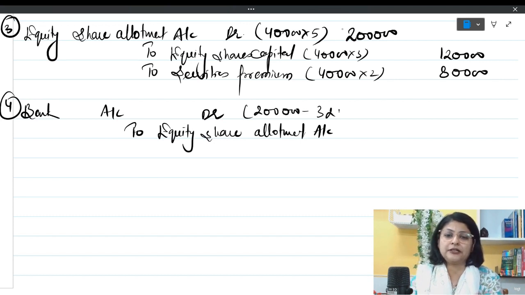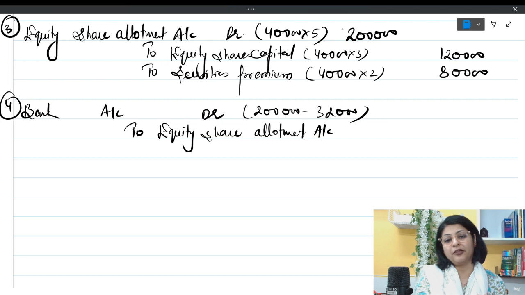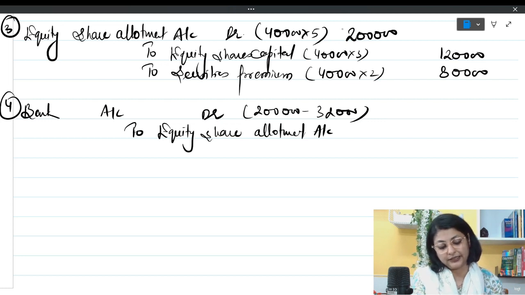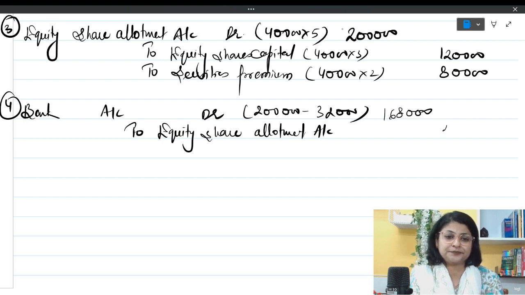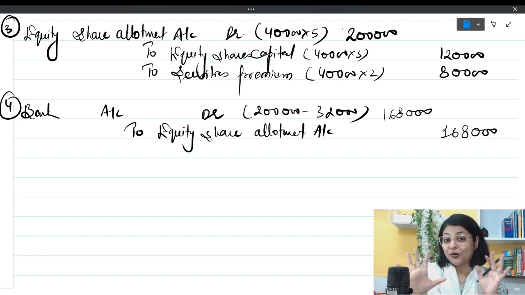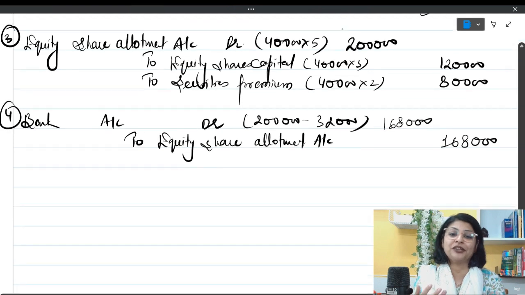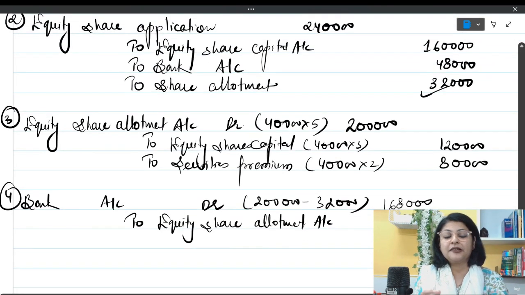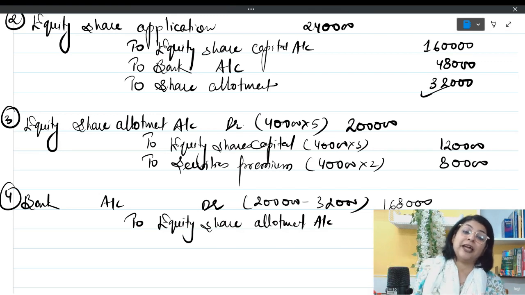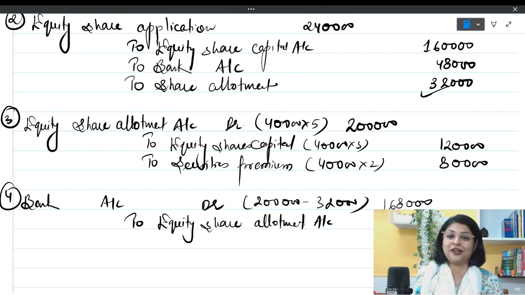Why minus 32,000? Because this 32,000 we have already received along with the application, because people have applied for excess amount, and that is getting adjusted over here. So this becomes 1,68,000. I hope you are getting it and you remember it from the previous class, students, that we have to deduct this amount because we have already received it in advance from our shareholders who have applied for 48,000 shares, and we have allotted them only 40,000 shares.